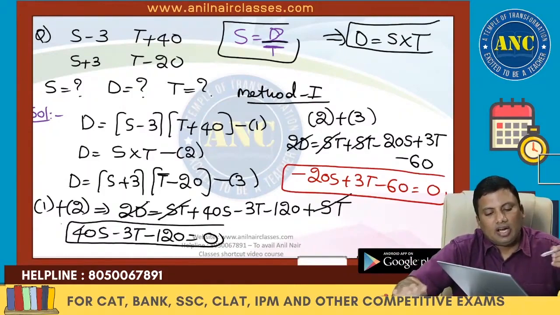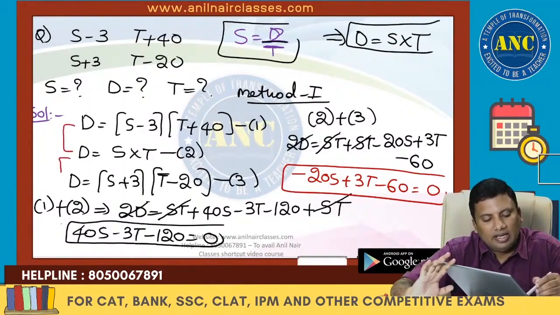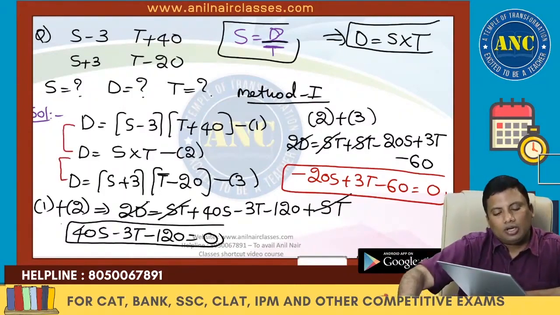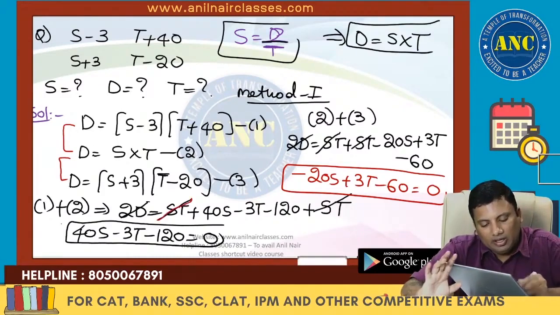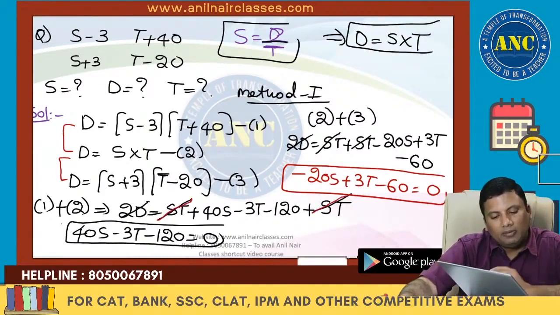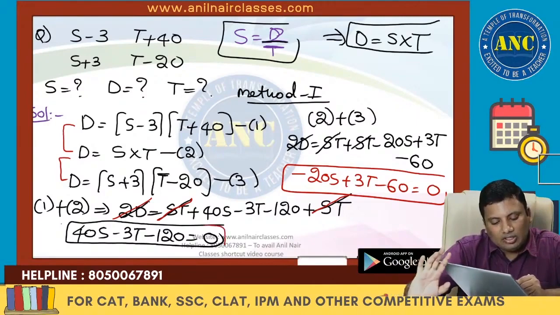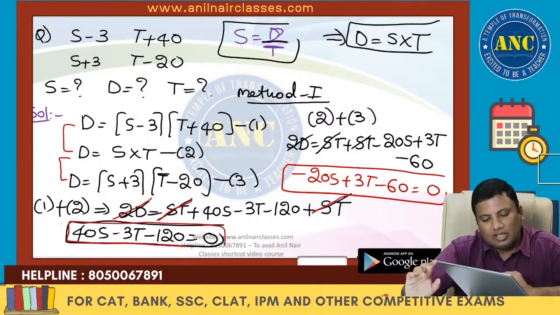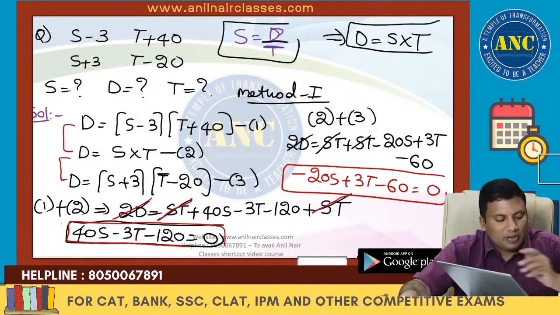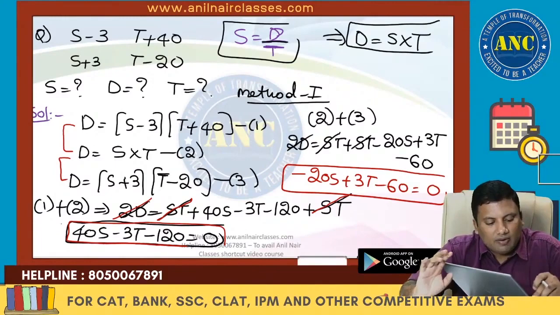Second equation: I did 1 plus 2 and I did 2 plus 3. Speed into time is distance. D plus D is 2D. So it is minus 20S plus 3t minus 60 equivalent to 0.